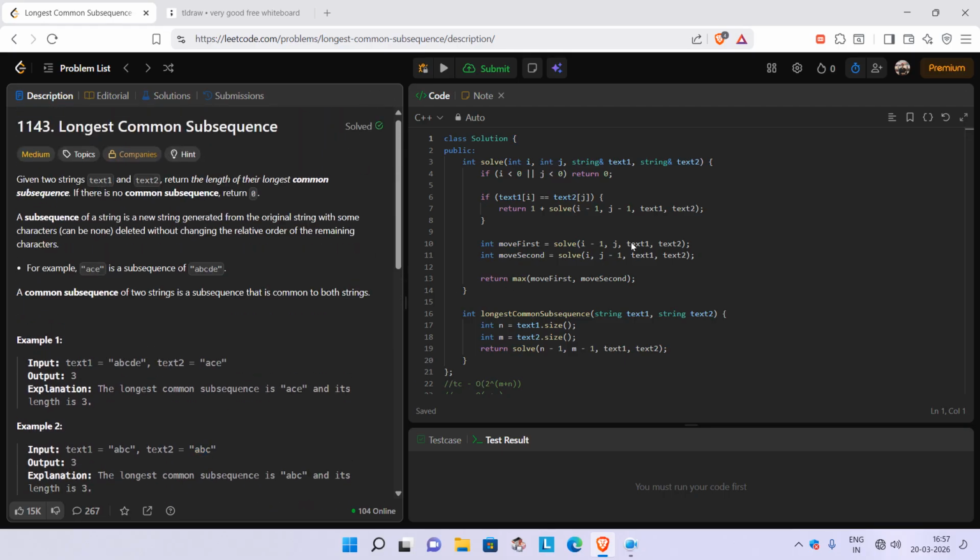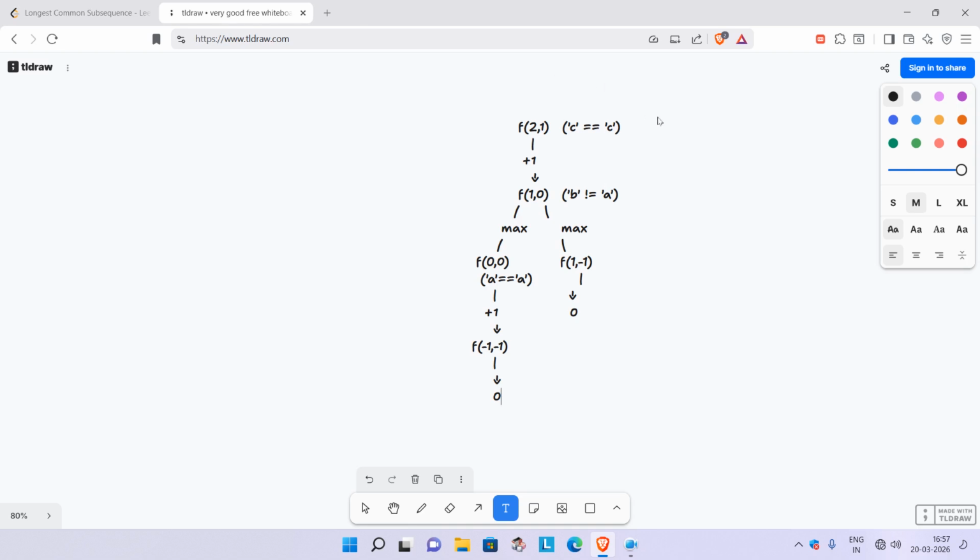So that's the question. What's the intuition behind it? We are given two strings, and we need to find the longest common subsequence of both. Now I'll come to this notepad. We can say one thing: whenever our characters match, we include it and move both pointers.